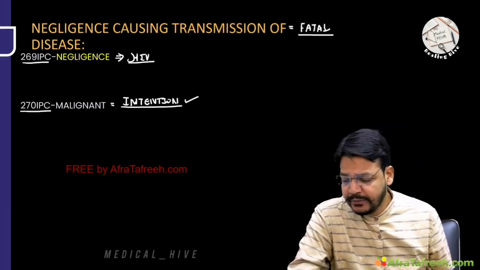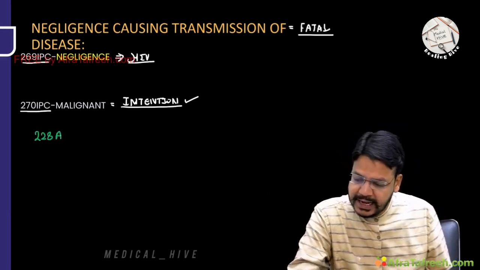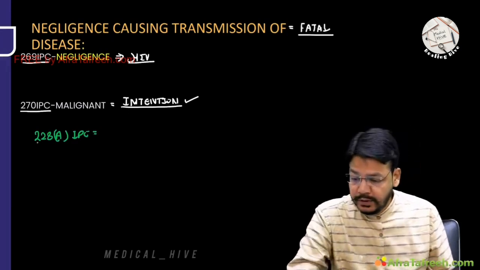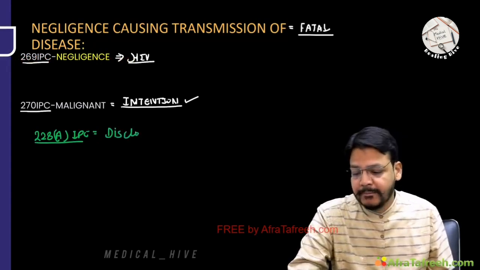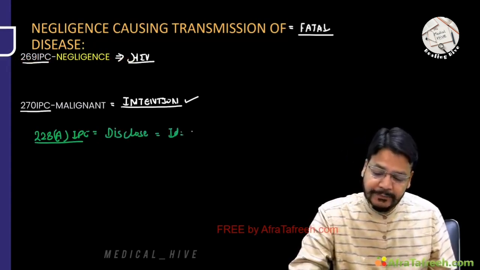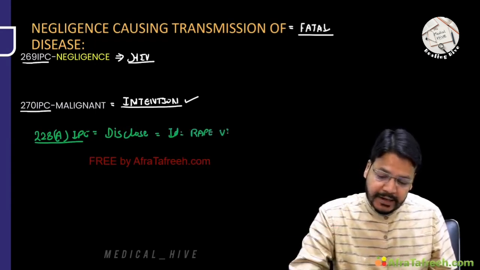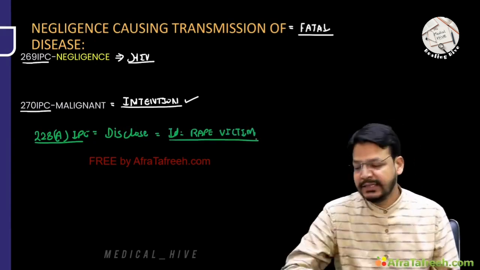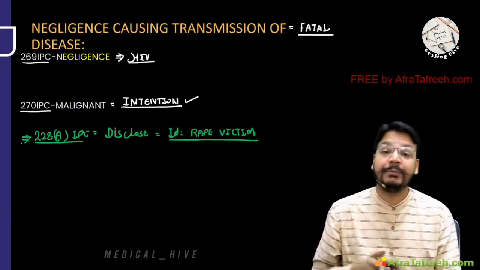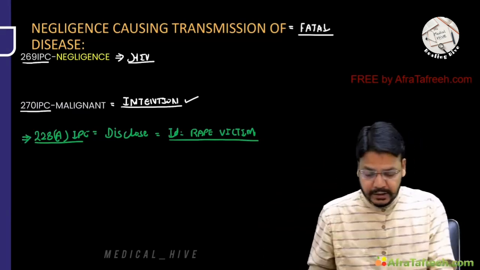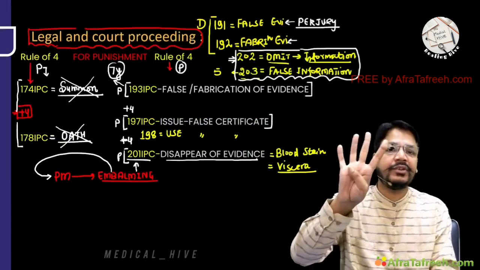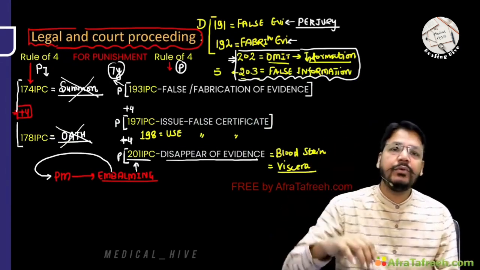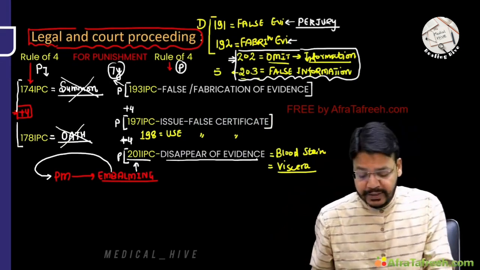One thing I already discussed, my dear friend, 228A IPC. This I discussed in the rape cases. If you disclose the identity of a rape victim, it is punishable under 228A IPC. Punishment is up to 2 years. This I already discussed in the rape cases, but again I am emphasizing this point. You can see we are going in a sequence. The gap between 174 and 178 is 4; 193, 197, 201, gap of 4. Then we can remember 191, 192, 202 and 203. These are some very, very important IPC.